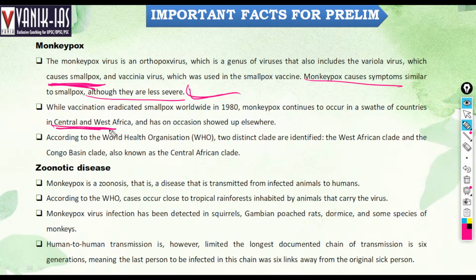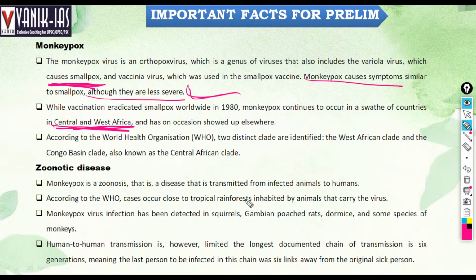Especially it is limited to Central and West Africa, especially Nigeria. Right? It has occasional sightings elsewhere. According to the World Health Organization, two distinct clades are classified: the West African clade and the Congo Basin clade, also known as the Central African clade.